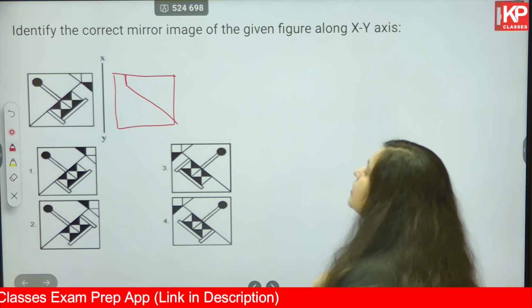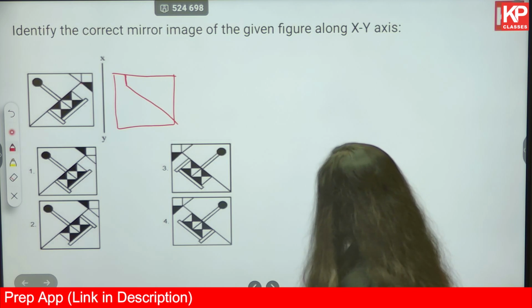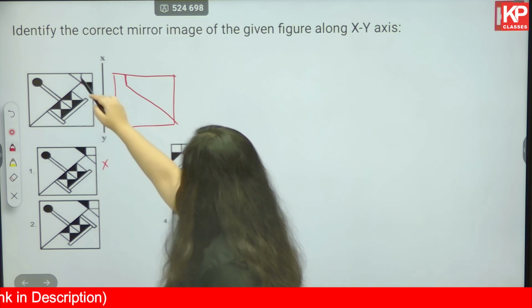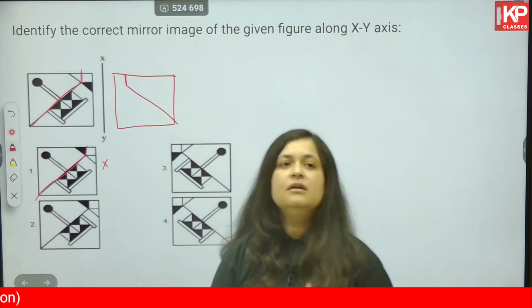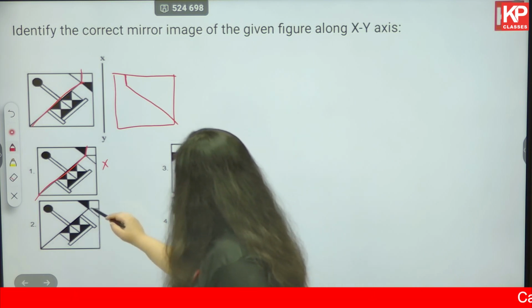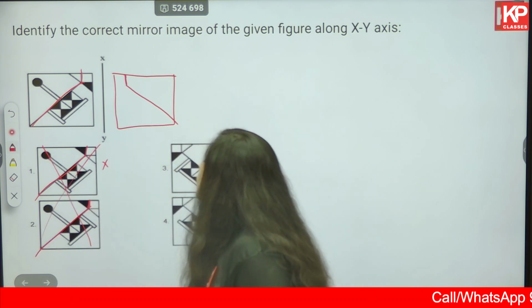Let's check whether all these options are following these elements or not. Okay, option number 1 can be eliminated because the diagonal is exactly the same as the shape given. So mirror image has not been done in option number 1 as well as in option number 2. So both can be eliminated.